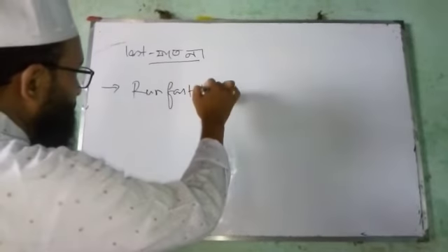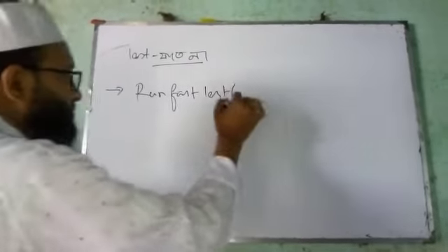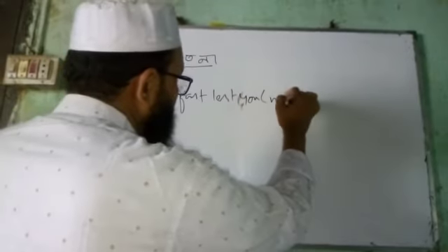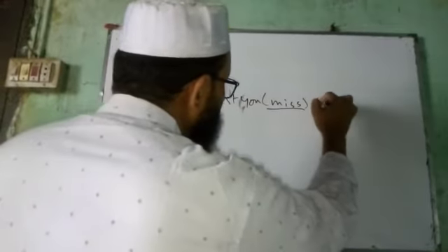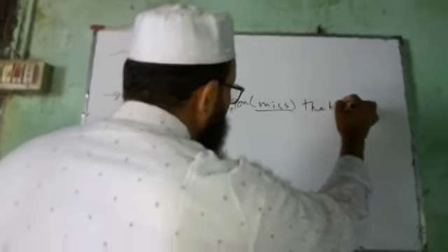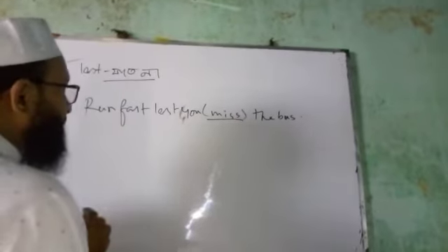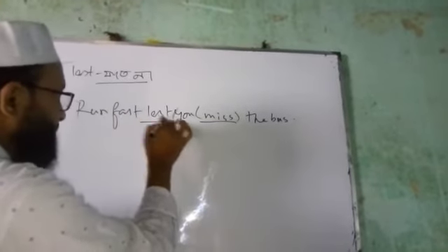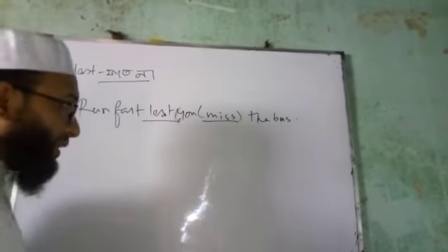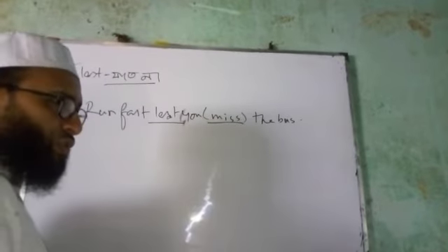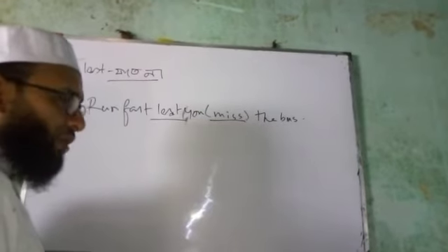Run fast lest you miss the bus. So here we know that as there is lest, it indicates a negative meaning. So the verb will be with should, could, might, or would.